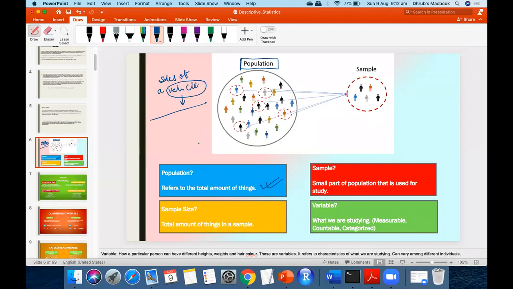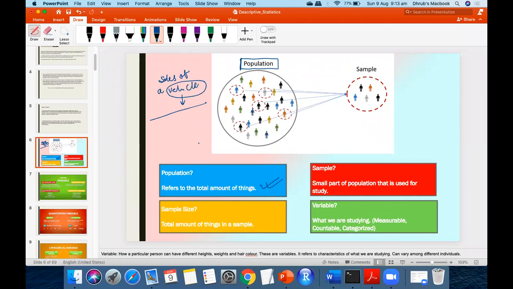No. The first data set we are going to receive from the client may be a sample also. I'll tell you how, but just stick to what we have just studied. Population refers to the total number of things that we are going to study. So what is the total amount of things? Total number of patients with COVID positive? No. We are going to discuss overall Bangalore. What is the rate of COVID positive? What is the literacy rate? So if I'm talking about population, I have to consider overall Bangalore. All the people in Bangalore.